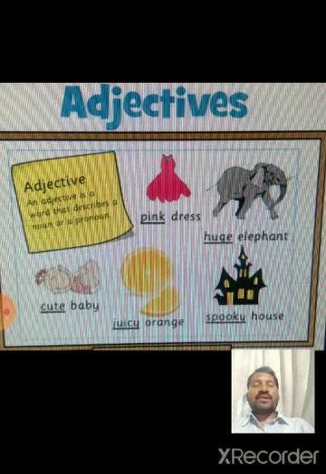Cute baby. Baby is a noun. Cute is an adjective. Cute is the quality of the baby. Juicy orange. Orange is a noun. Juicy is an adjective. Here, juicy is the quality of the orange. Spooky house. House is a noun. Spooky is an adjective because spooky is the quality of the house. Spooky means dangerous.